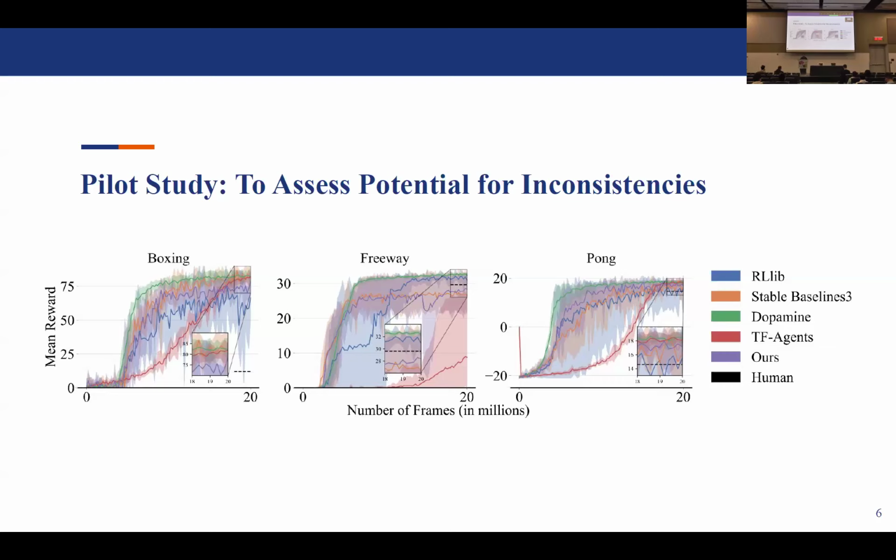And from what we can see right off the bat, Dopamine's implementation achieves very narrow margins between the minimum and maximum of its trials. Dopamine is the green line, and we can see that it achieves superhuman reward across all environments. But this can't be said for the other implementations. For example, the implementation by RLlib or the implementation by TF-Agents, we see that they achieve a wider variance amongst their trials, and some of them even achieve subhuman performance in some environments, for example, TF-Agents on the Freeway environment.